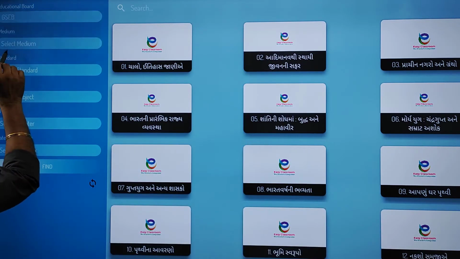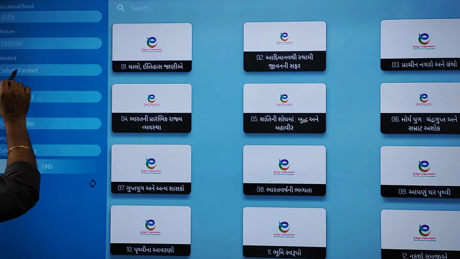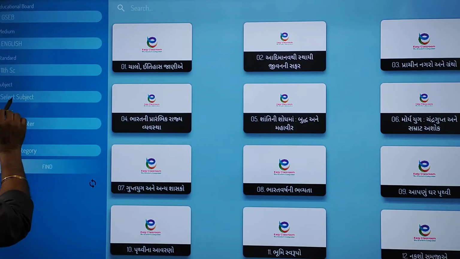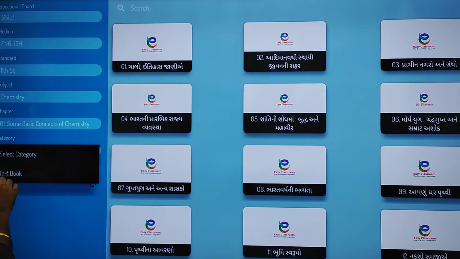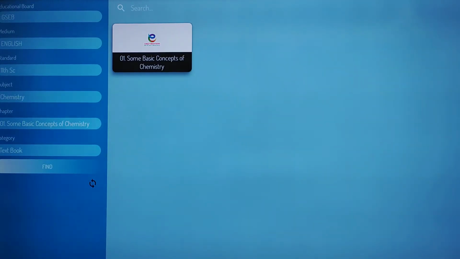Select board, GSCD, medium, English. Select standard 11 science. Select subject chemistry. Select chapter 1. Select category textbook and find. We have got it back.